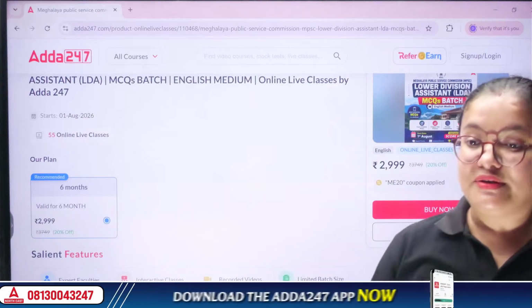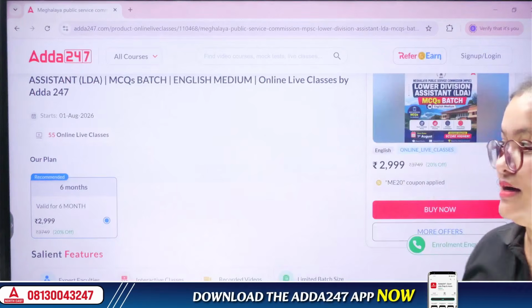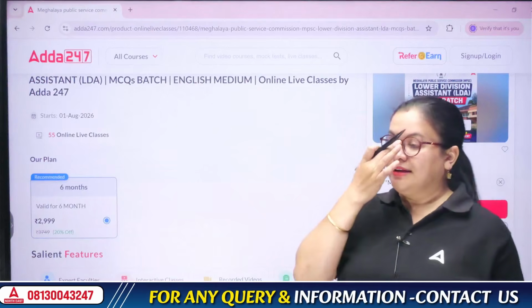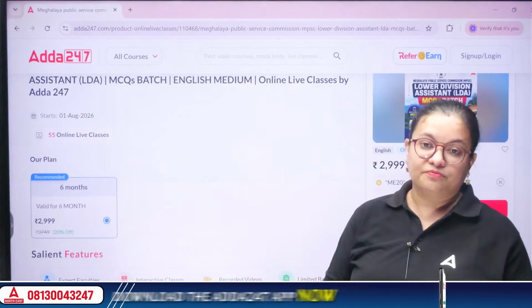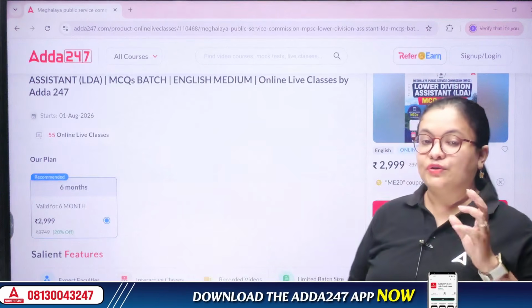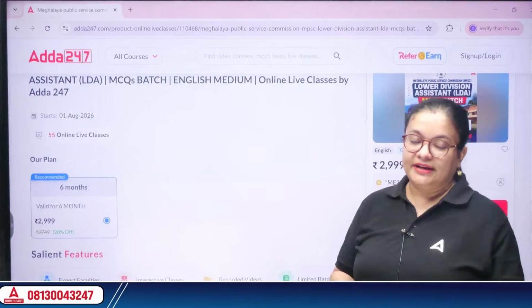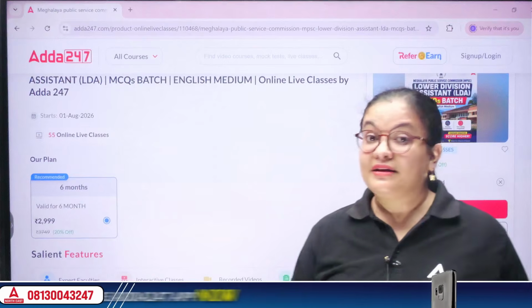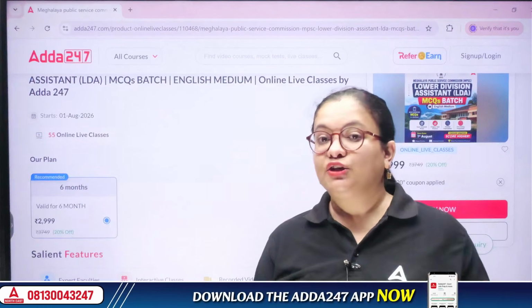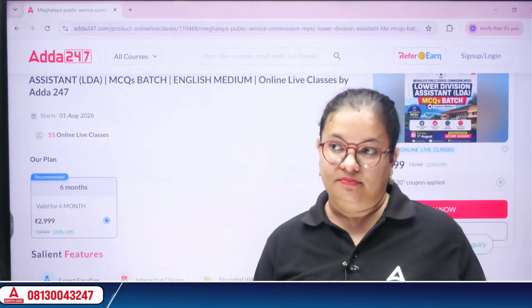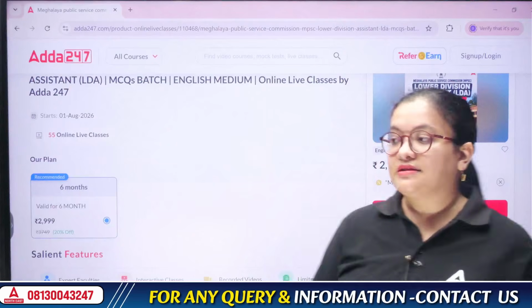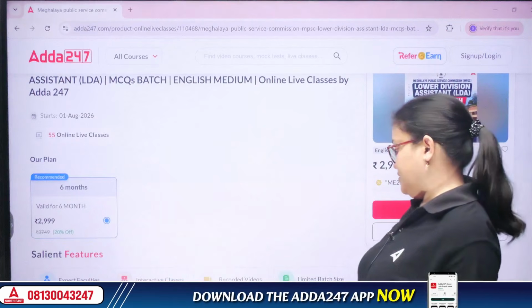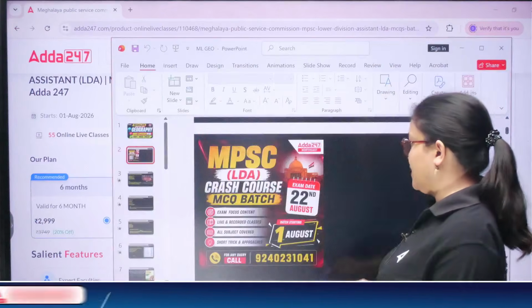Meghalaya. So whenever we talk about this particular exam, I think most of our questions are from English and GK, and also one more part was added, that of computer, which I have recently taught you. So today we'll be starting with your geography part. The next class will be from science, because as I have seen, the last PYQ of your LDA consists of a lot more science questions as well. So I'll be going for science questions after completion of this geography class.